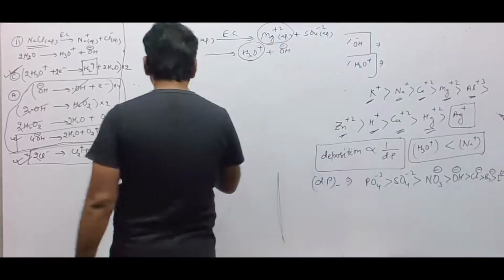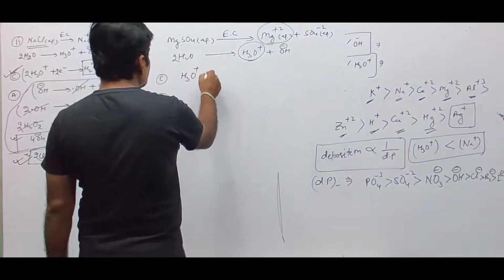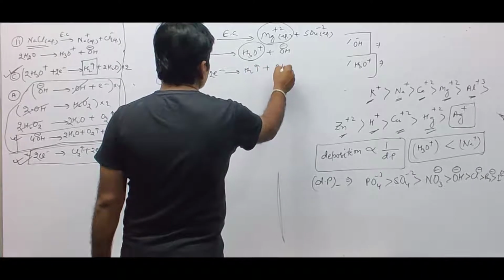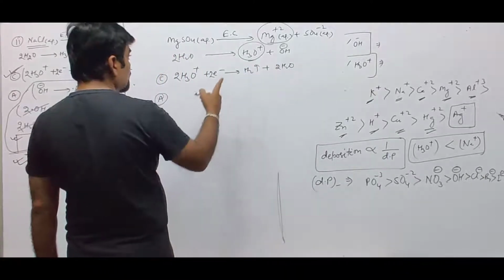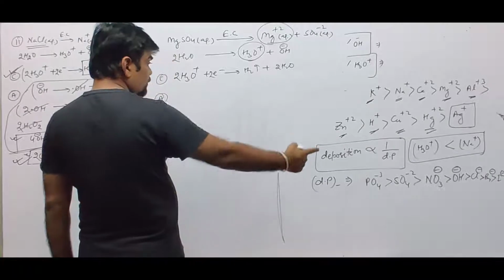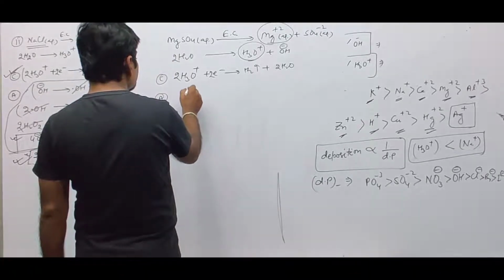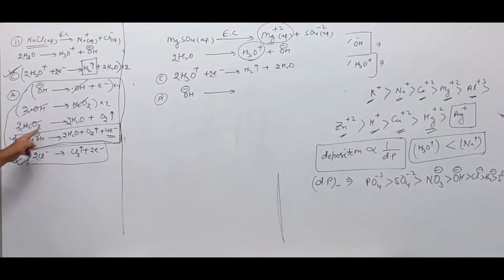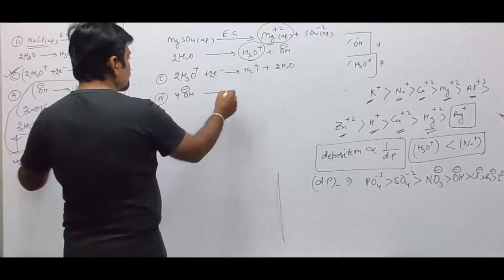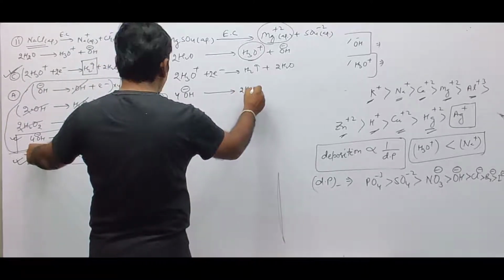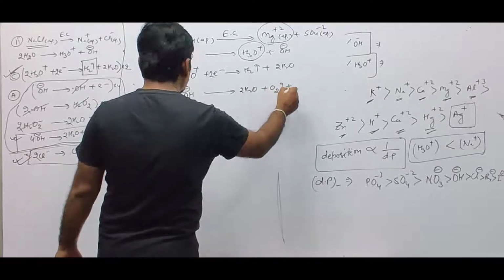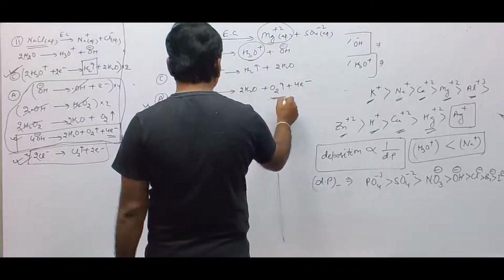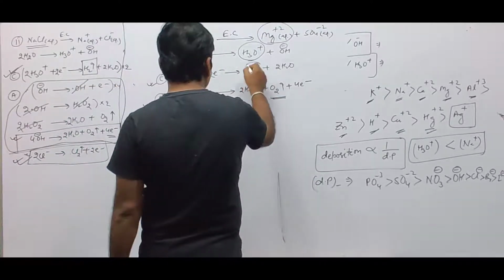So at cathode, H3O+ gets depleted. So H3O+ plus electron gives rise to H2 gas plus water. At anode, we have SO4 2- and OH-, and SO4 2- will have less discharge potential than OH-. So OH- will be depleted and we will use this equation. So final equation is 4OH- gives rise to 2H2O plus O2 plus 4 electrons. So at anode we get oxygen gas, at cathode we will get hydrogen gas.